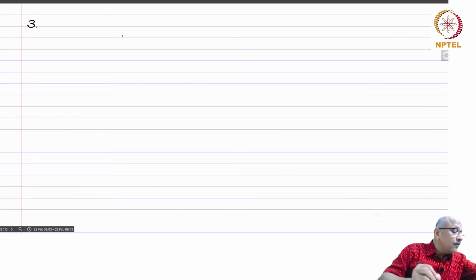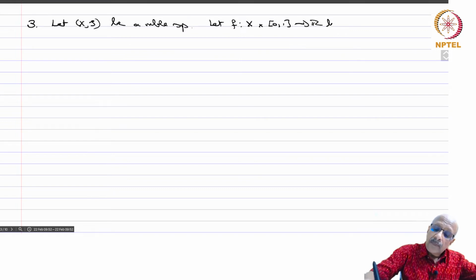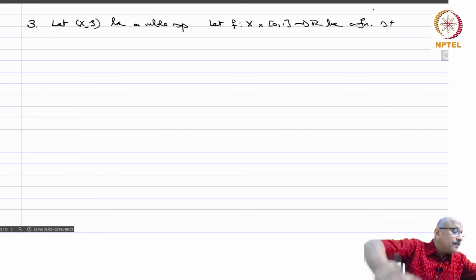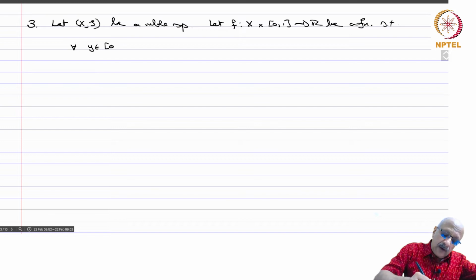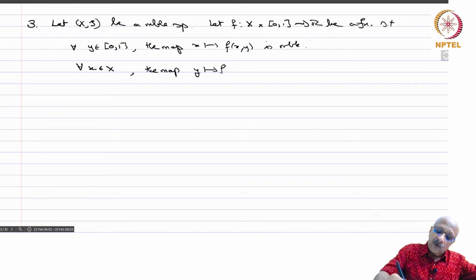Three. Let X, S be a measurable space. Let f from X cross [0,1] to R be a function such that for every y in [0,1], the map x going to f(x,y) is measurable, and for every x in X, the map y going to f(x,y) is continuous.